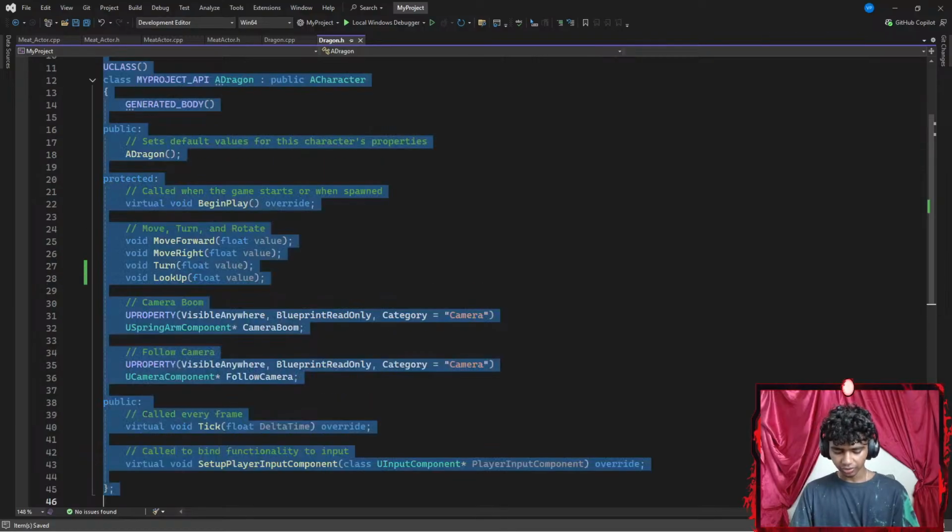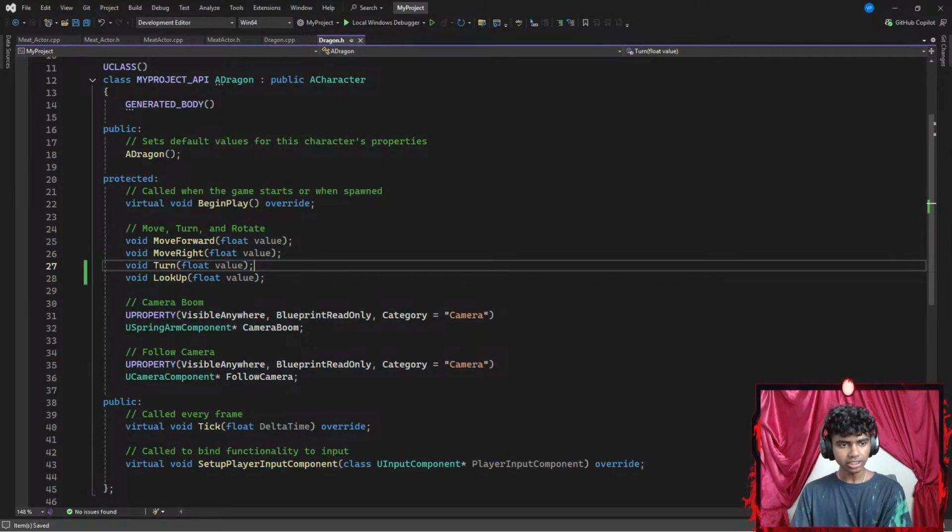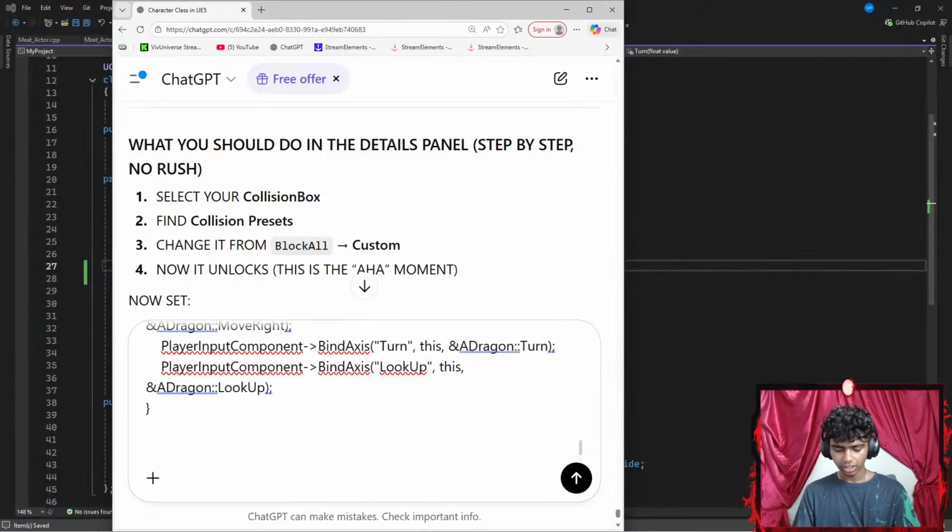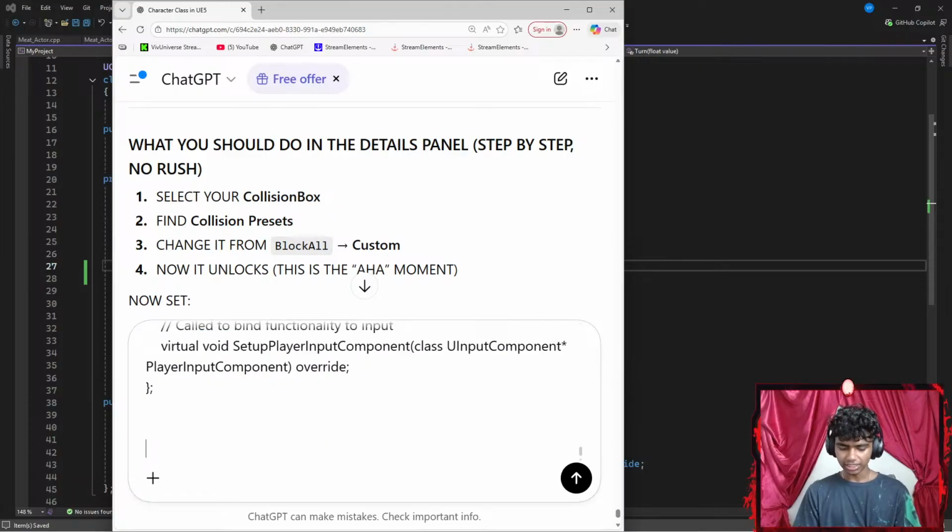Okay, let's see. Let's go with Control A, Control C. Copy this as well, give it to ChatGPT here too. Go ahead and paste it. Okay, and then let's say something like: these are my codes for my dragon's character class.